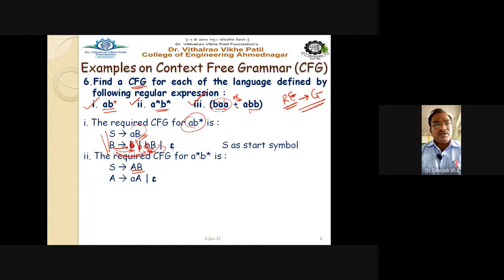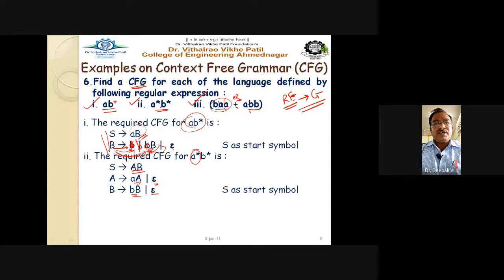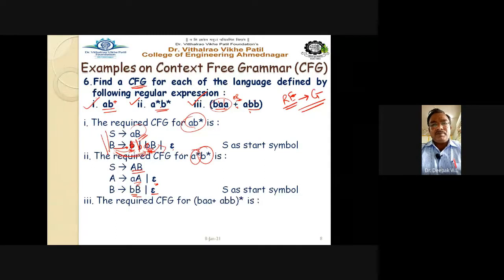S gives capital A capital B. So A here produces a A, and it also produces the empty string. No doubt it is an empty one, and capital B will be b . capital B, and it also produces an empty string. So why is this? Because it is any number of a and any number of b. Means either a may be 0 or a may be multiple number of times. It may be any number of a and any number of b. So the required CFG for (baa + abb) bracket raised to star, it is given like this.